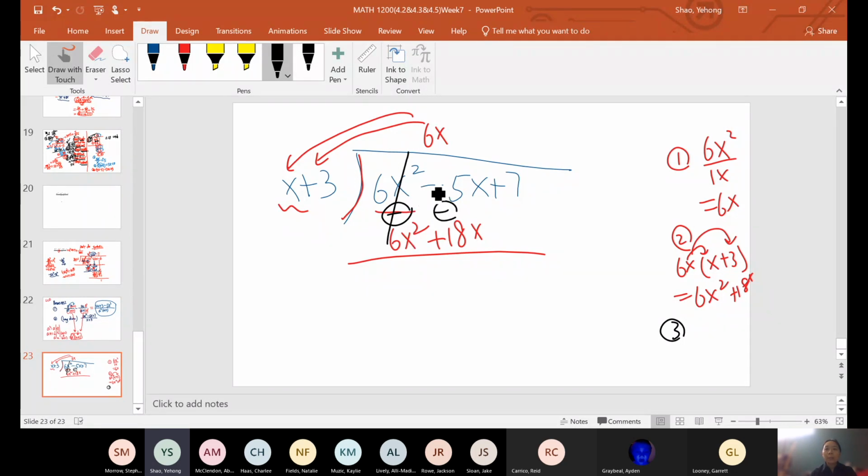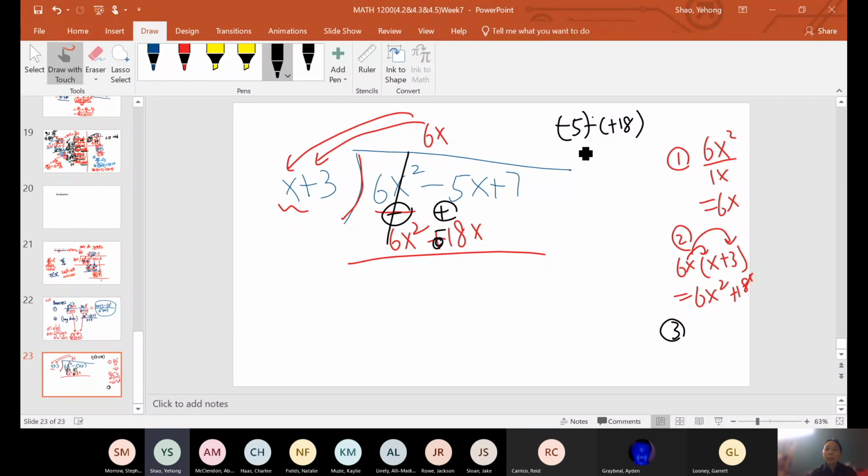Now here, we're going to do subtraction of signed numbers. It's like doing negative 5 minus positive 18. Again, if you have trouble doing it vertically, maybe you should write it down horizontally, negative 5 minus positive 18. We do keep, change. So that's going to give us plus negative 18.